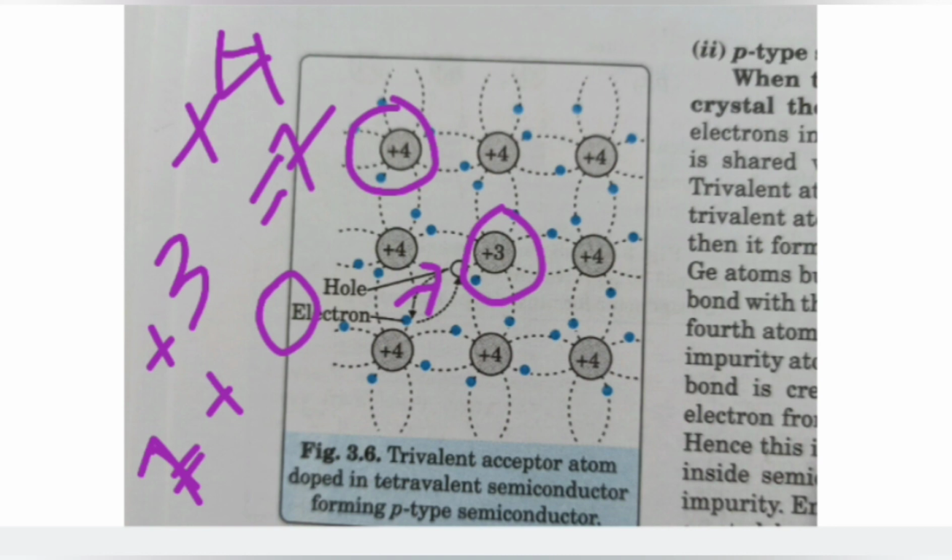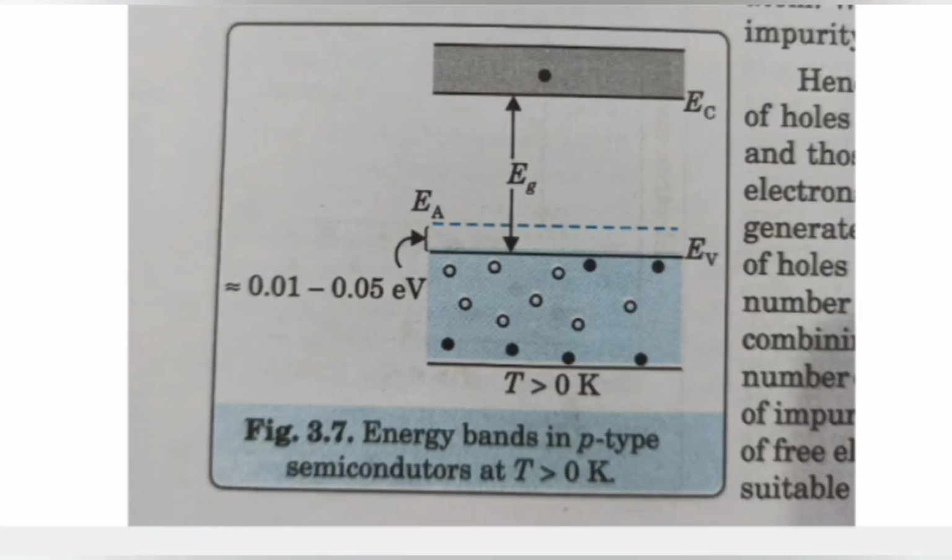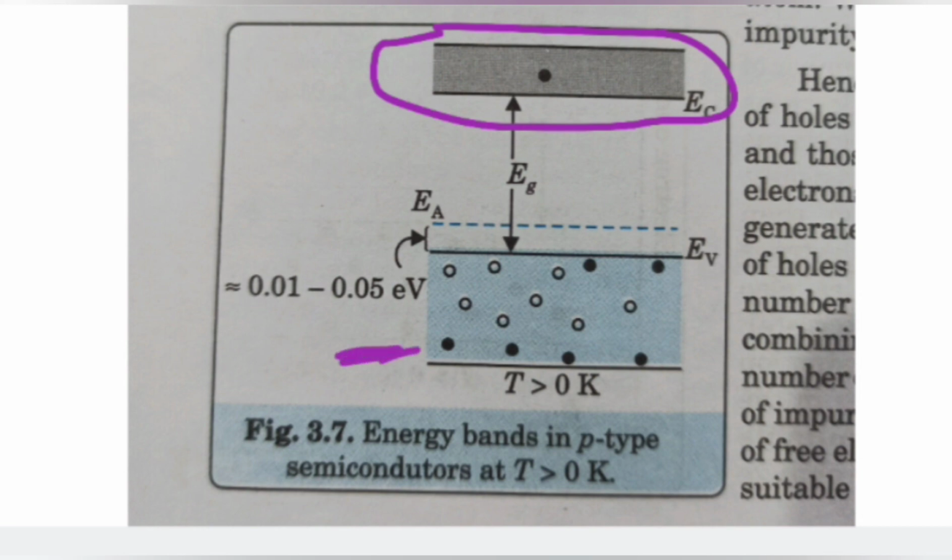So let me show you another picture. Here is the energy band diagram in a p-type semiconductor. You can see that in the upper one is the conduction band, and the lower one is the valence band. We can see there is a gap in between. This is called the energy gap.